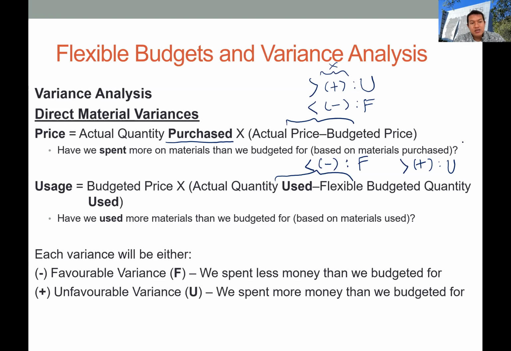So the question that you have to remember when you are calculating this variance is whether the company uses more materials than the budget. Using less material is good because they can lower the material cost, and then they can use the materials as stock for the next financial year. So we have favorable and unfavorable variances. Any comment or question on the direct material variances?